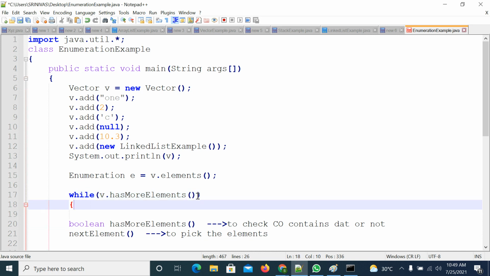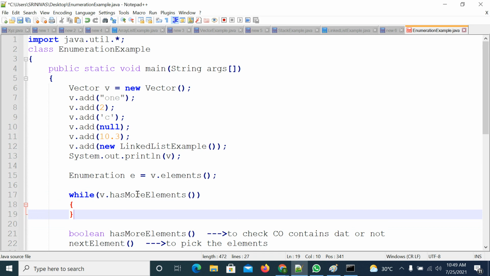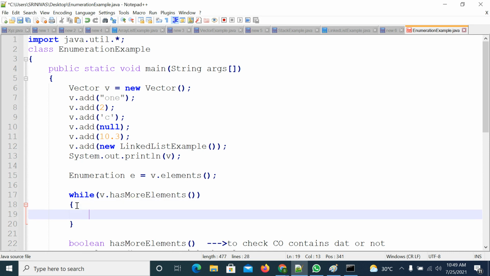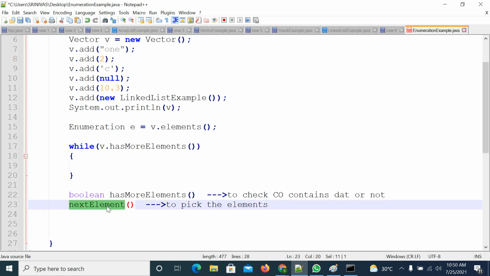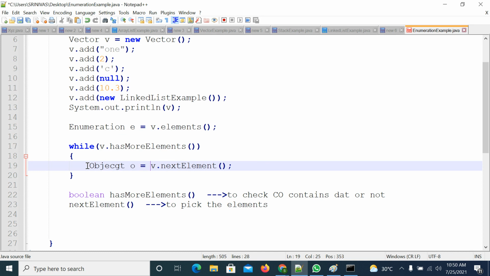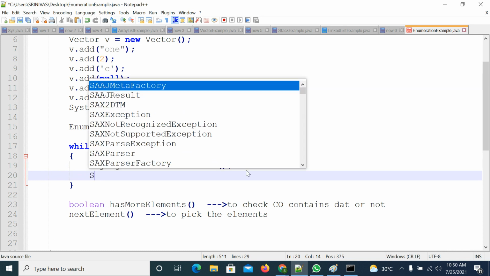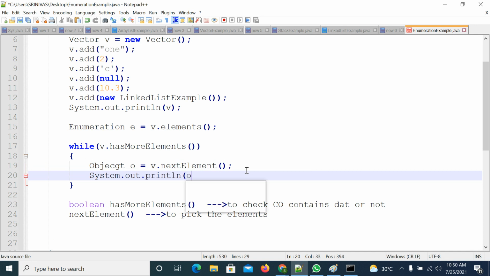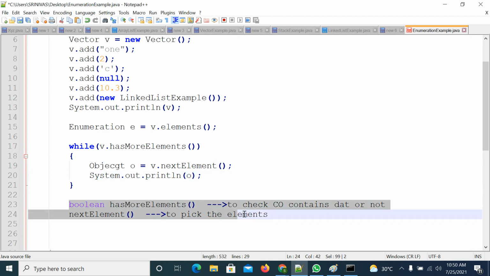Until it contains elements, it will keep on repeating. Inside this while loop, I will take hasMoreElements and the nextElement method. It will return an object type, so you need to collect it as an Object, and then you can print that object.